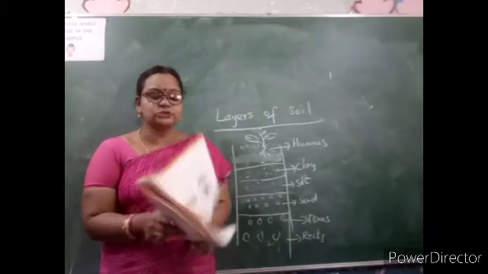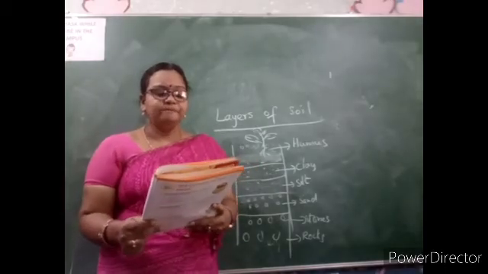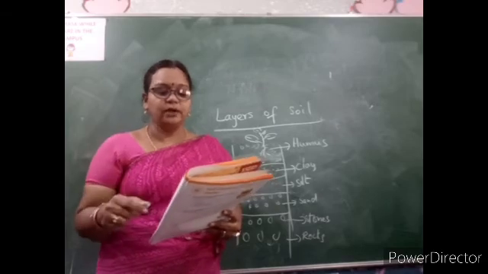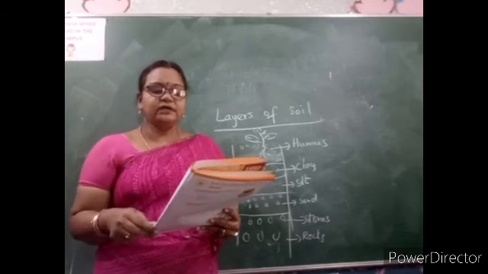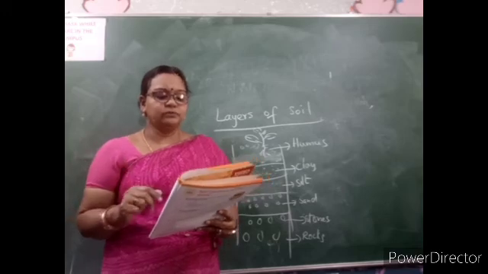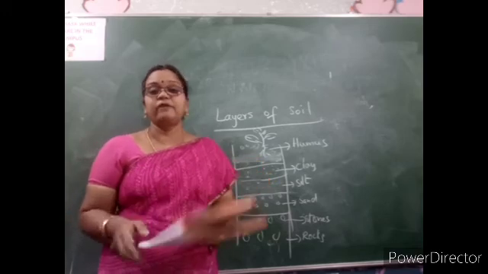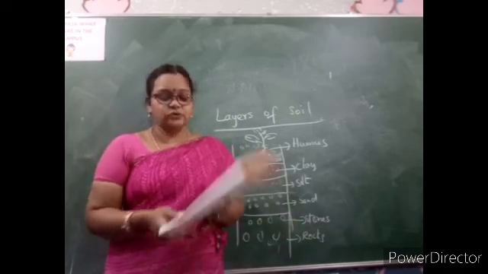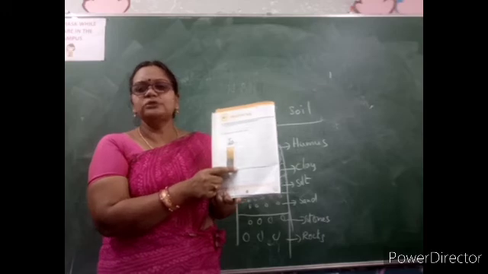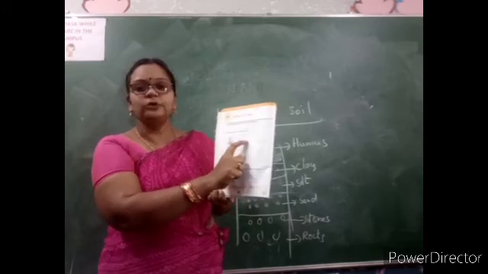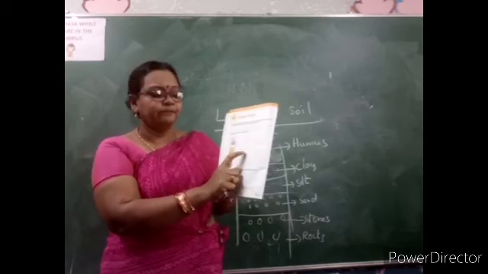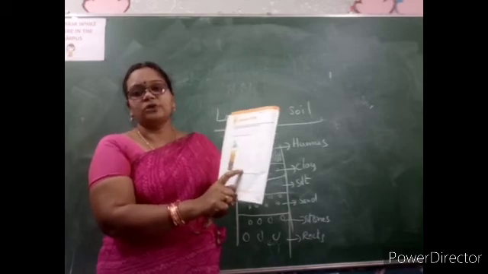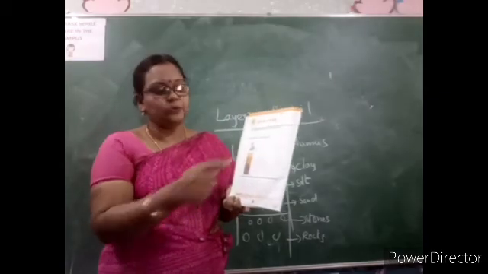Now take your S2, children, layers of soil. Karthik filled a jam bottle with garden soil, like how you did. He added water to it. He left it and went to play. What do you think he will observe when he comes back after 2 hours? He observes the different layers of soil, and I hope you can label this on your own. First one is what, children? Humus, then clay, then silt, sand, stones, rocks. So don't forget that. Read the textbook and complete this.